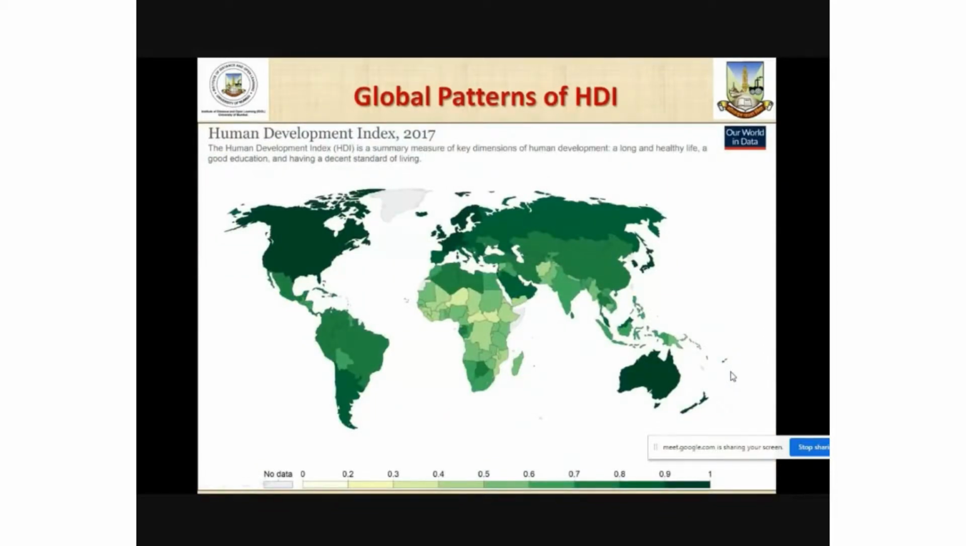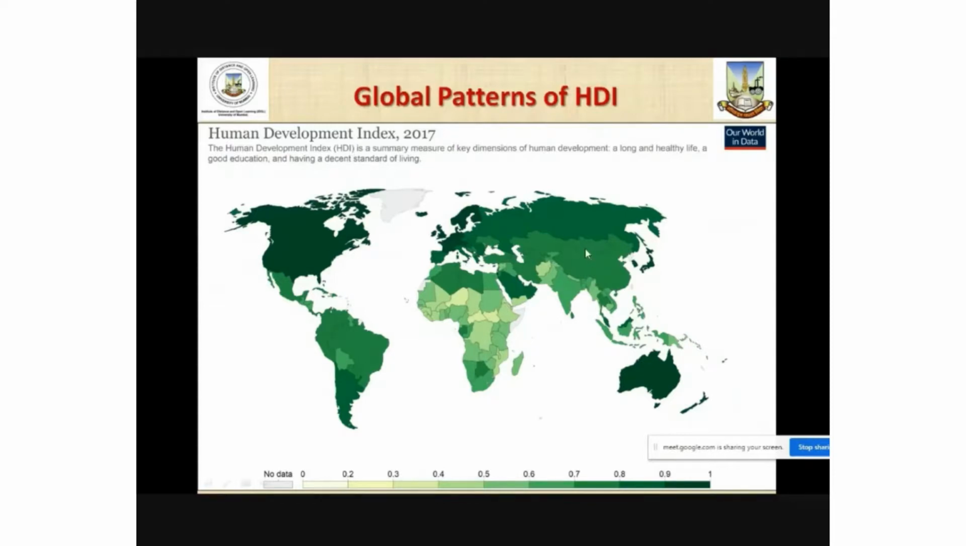This is the world map which indicates the global patterns of human development index in the year 2017, which shows that countries with darker shade indicate high human development index, including Australia, Japan, many Western European nations including Norway, United States of America, Canada, and then we have Middle East Asian nations, parts of South America, and even Russia as the countries with a little higher HDI value.